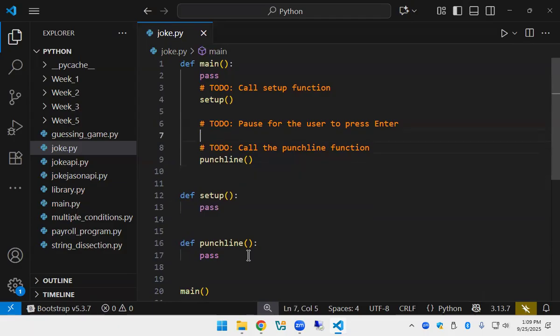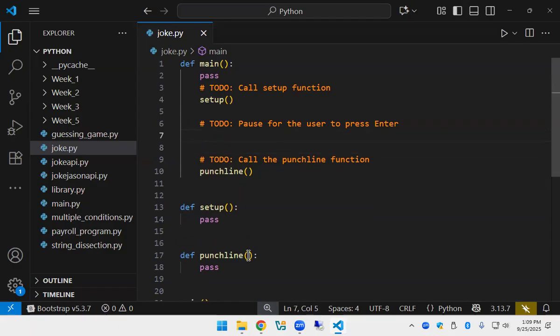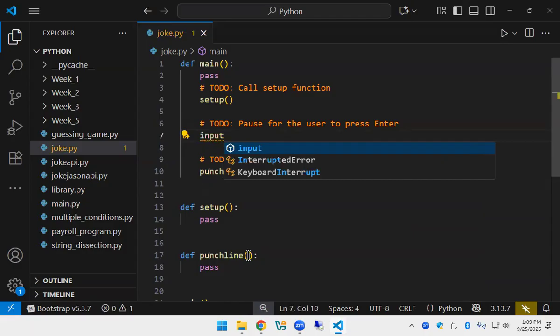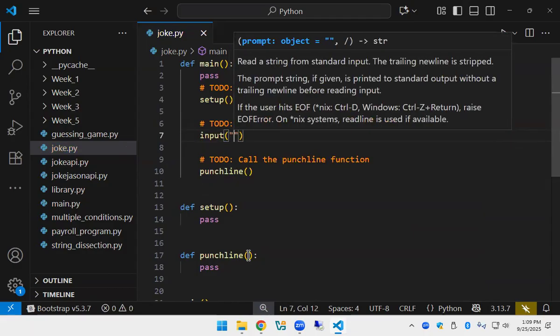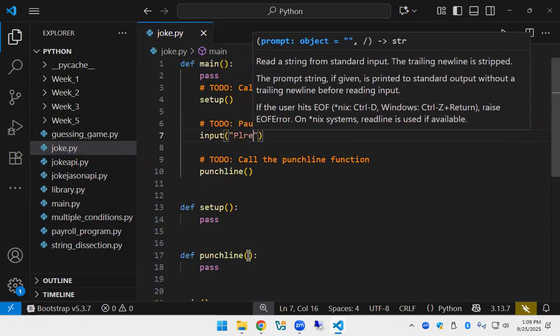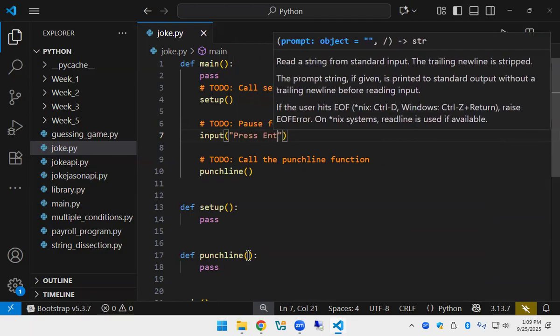Now I introduced something new here. How do you get somebody to pause? You just type in input. Now we're not putting the input anywhere. We're just pausing the program. Press enter to find out.